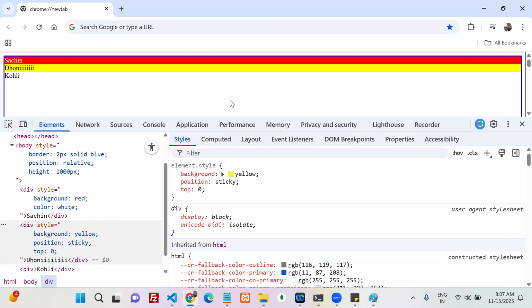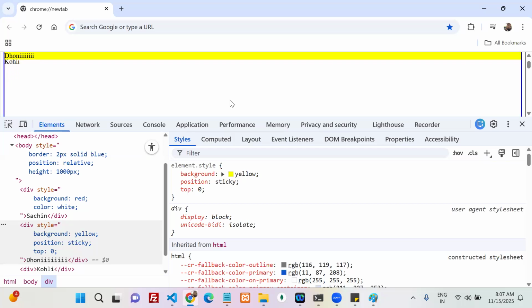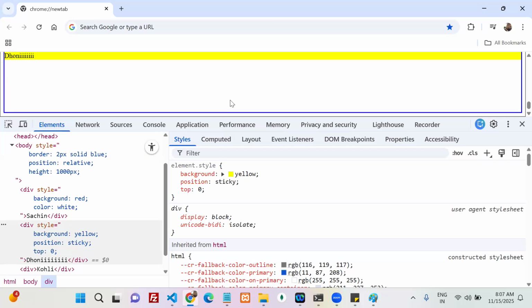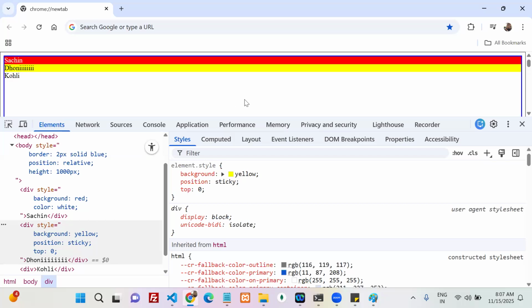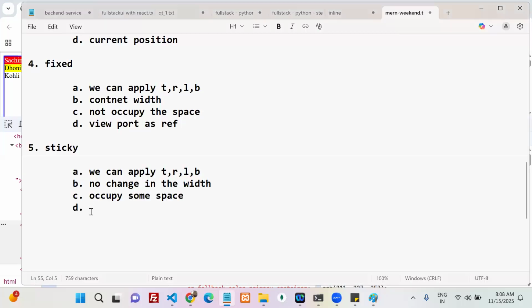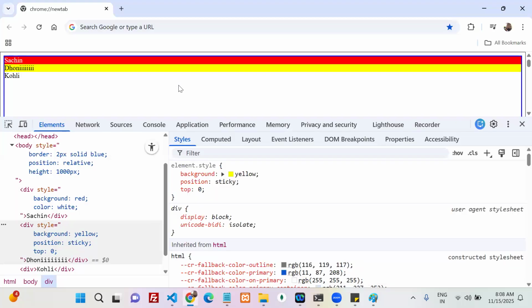See, now my Dhoni is not stuck. When is it going to stick? Whenever my Dhoni reaches top zero, then my Dhoni sticks there and all the remaining elements are going to scroll. It dynamically sticks to that particular position, which is the viewport in this case. Agreed about sticky?